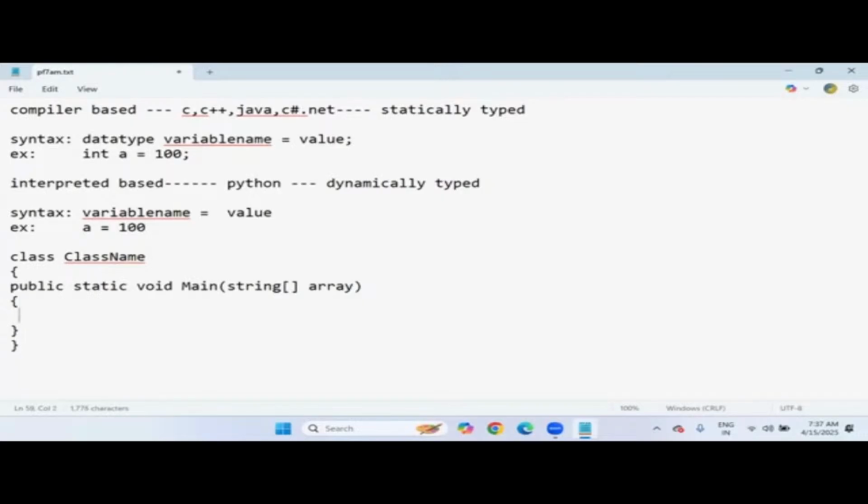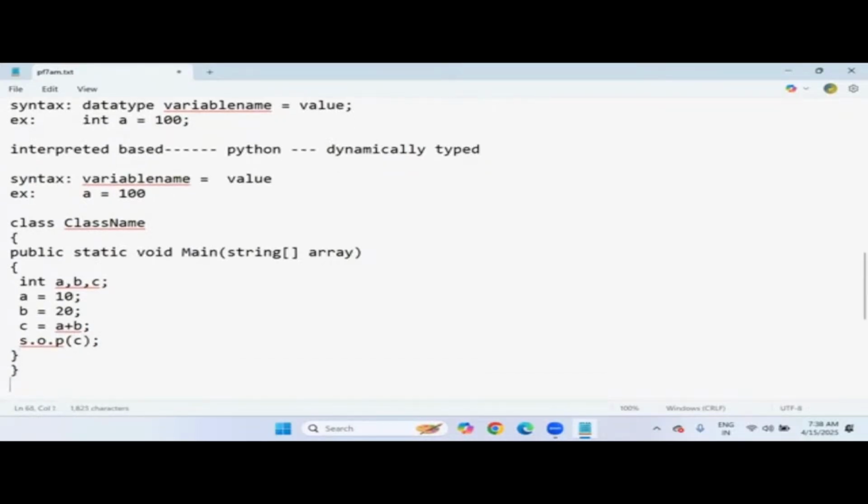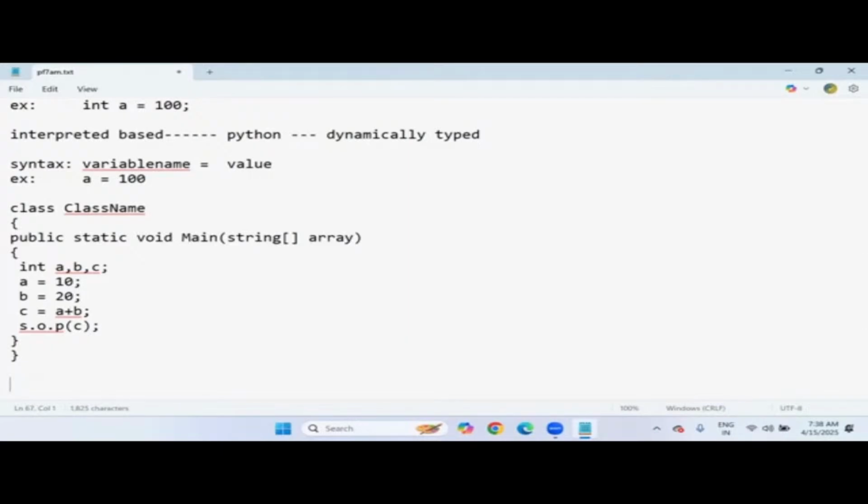It's not in Python. And if you want to declare the variables A, B, C, and initialize the values like this, and then C equals A plus B, and then System.out.println, if it is Java, the C I'm printing like this. So this much code is required. If you take any language like C, C++, C Sharp .NET or Java, just for adding two numbers, the structure will be a little bit complex, we feel. But in Python, this much code is not required to add two inputs.